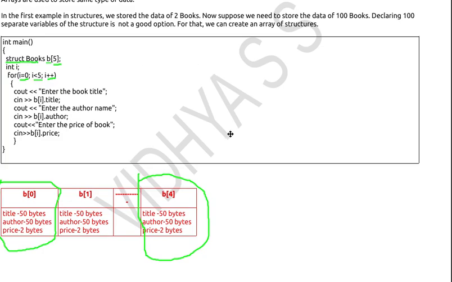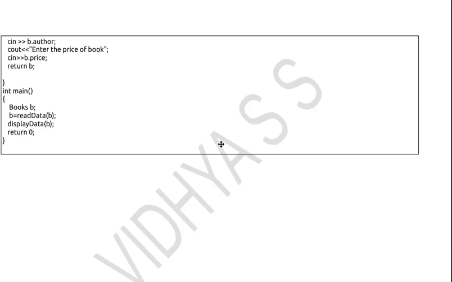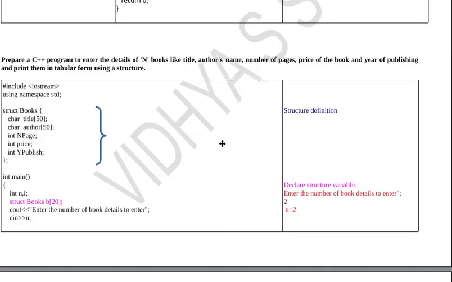Now let's see with an example. This example question is taken from a university question. The question is: prepare a C++ program to enter the details of n books. The details are title, author name, number of pages, price of book and year of publication.